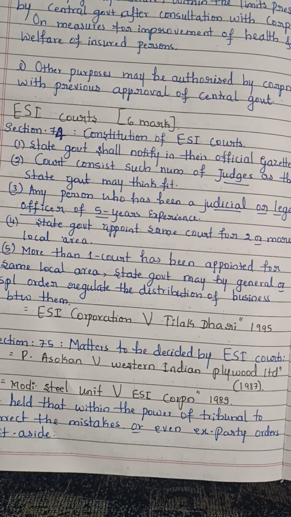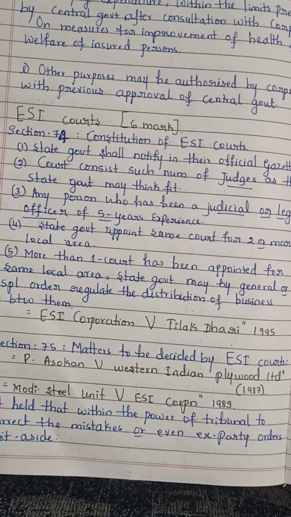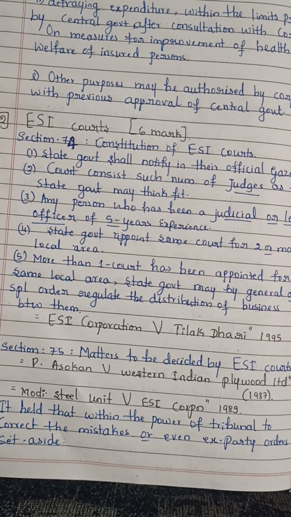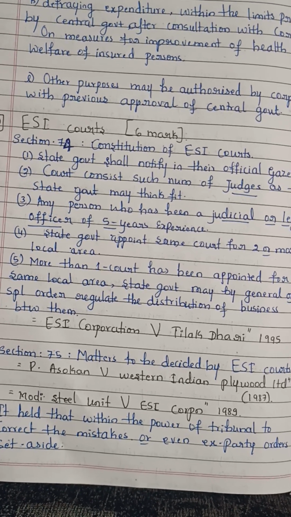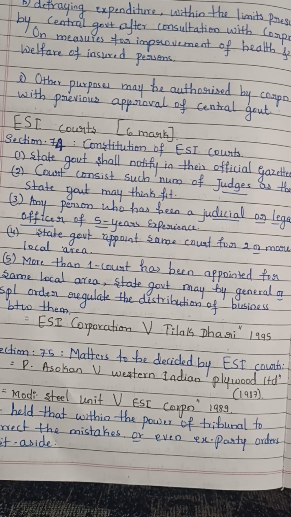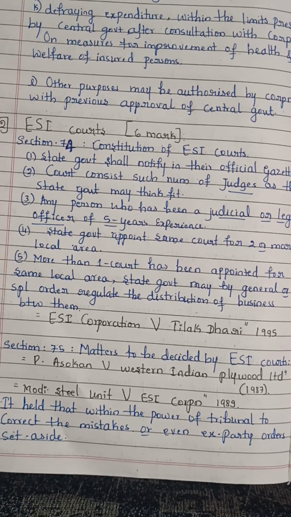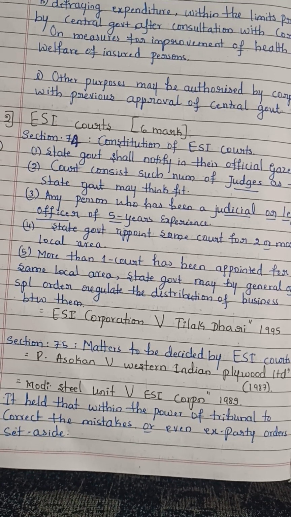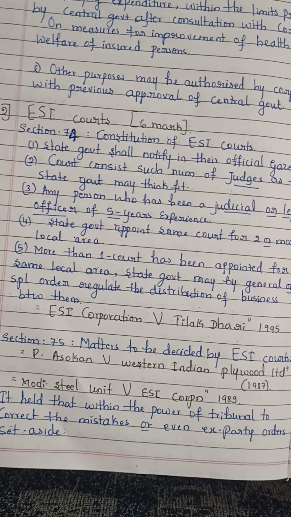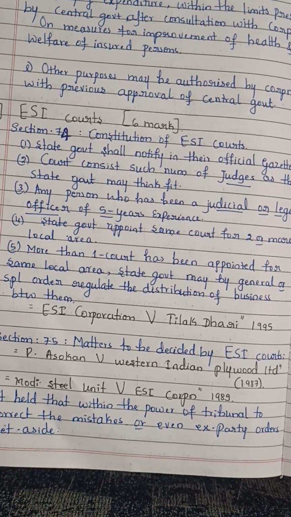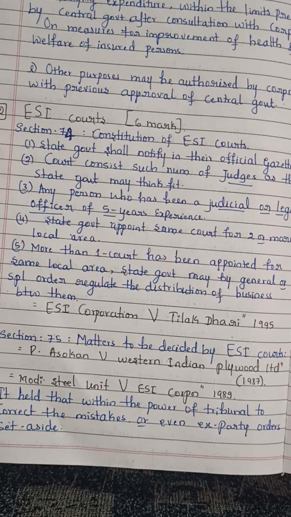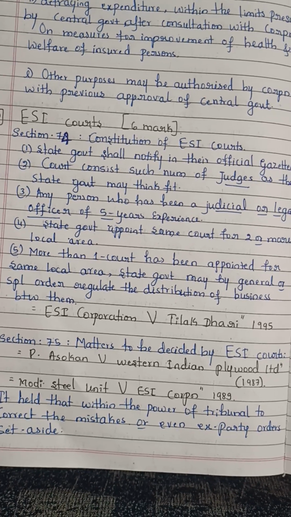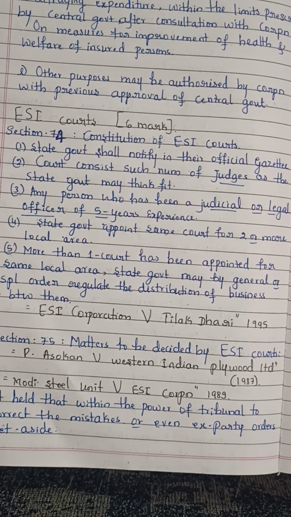As regards the constitution of ESI courts, the case law is ESI Corporation versus Tilak Dhari. As regards the constitution, the decision is taken by the state government only. Okay. And the next section is 75, matters to be decided by the ESI court only. One important case law is Modi Steel Unit versus ESI Corporation. In this case, the court clearly held that the tribunal has power to correct mistakes and to set aside ex parte orders also.